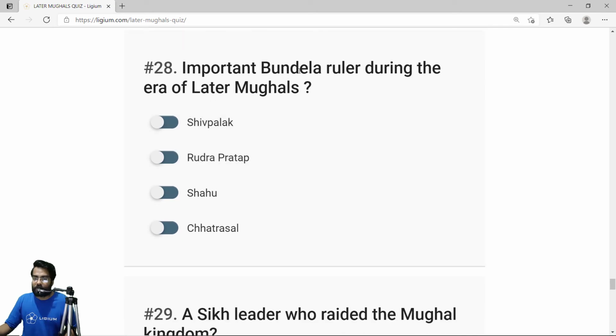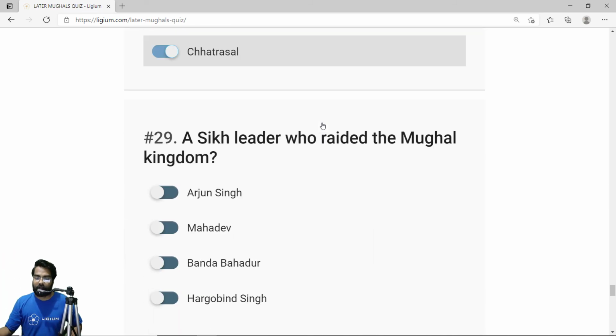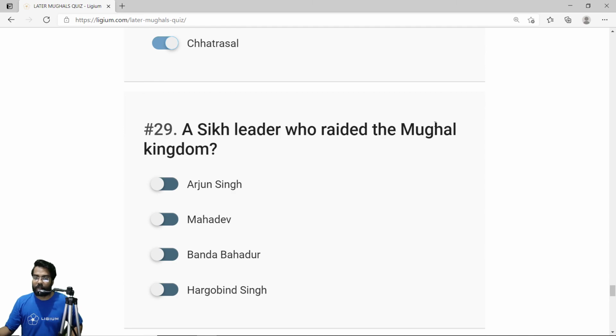Okay, the important Bundela ruler during the era of the later Mughals. Now remember this, the Bundela ruler was Chhatrasal. Chhatrasal was the father of Mastani, of Bajirao Mastani, played by Deepika Padukone. He was the father of Mastani. So the correct answer is Chhatrasal.